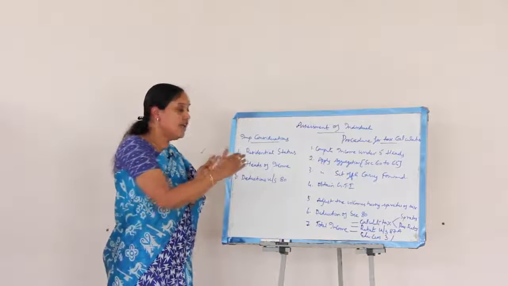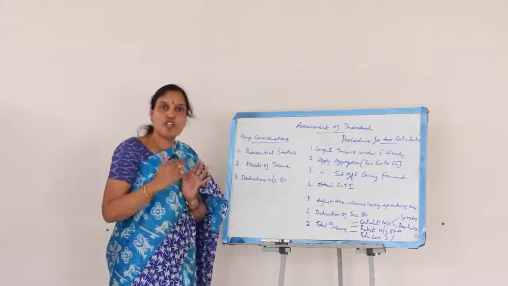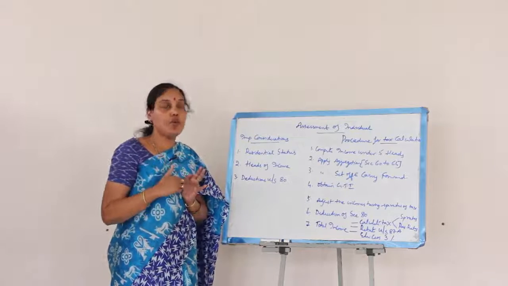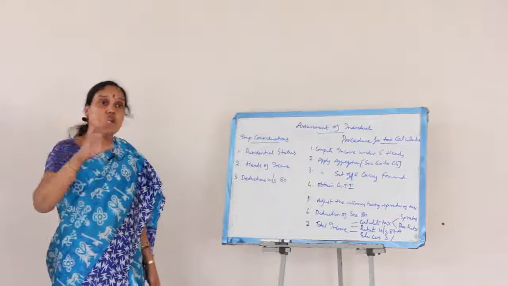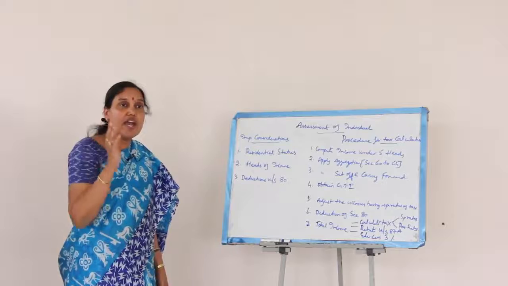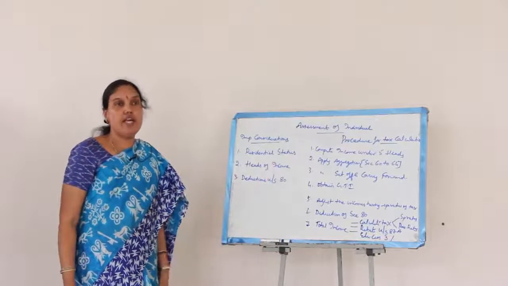So once we calculate tax on the income, tax on income means special rates of tax plus the prescribed rates of tax, both of them we are going to apply. Then once we calculate the total tax including special rates of tax and the prescribed rates of tax, we have to allow rebate under section 87A as per the provisions of the Income Tax Act.